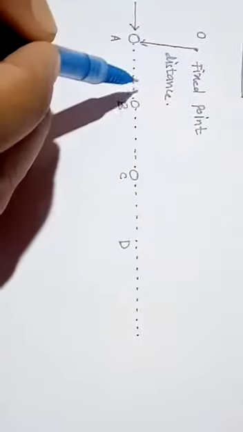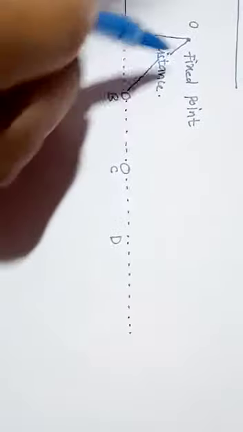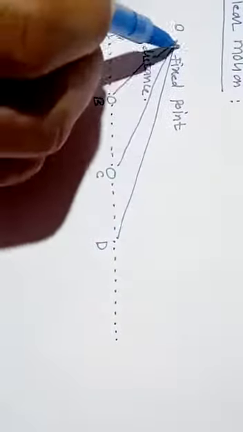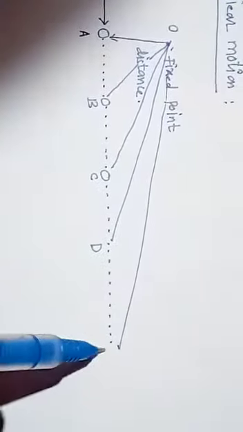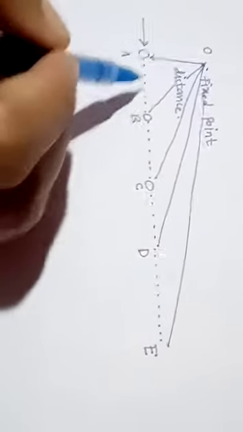Now, if we measure the distance from O to A, O to B, O to C, O to D, and O to, suppose this is point E,